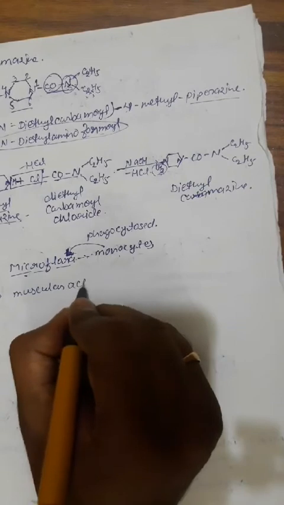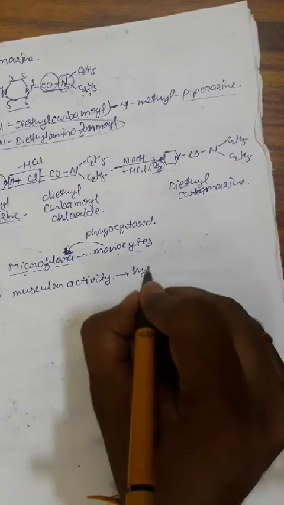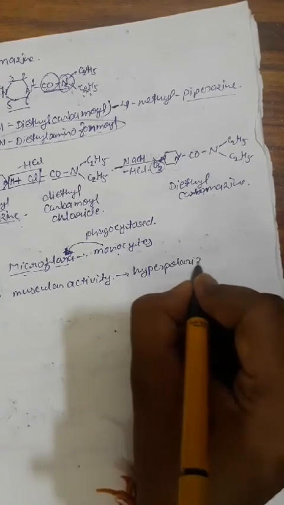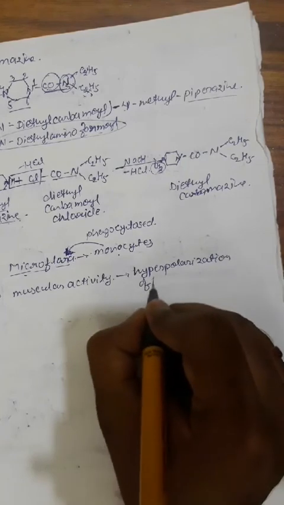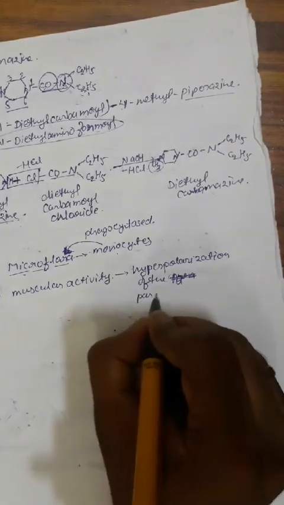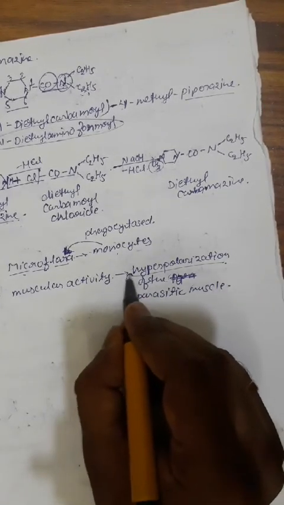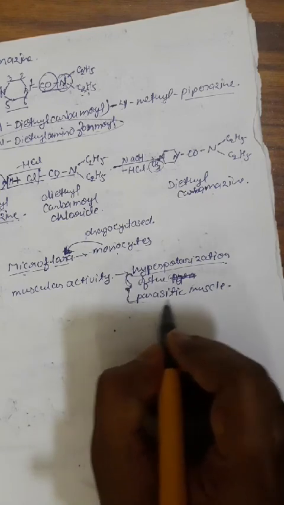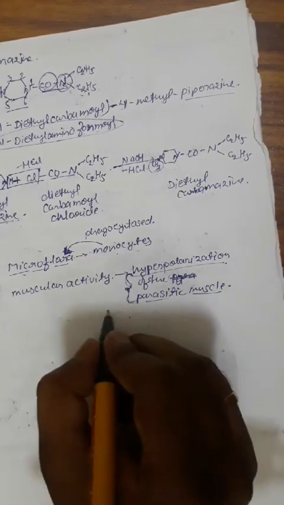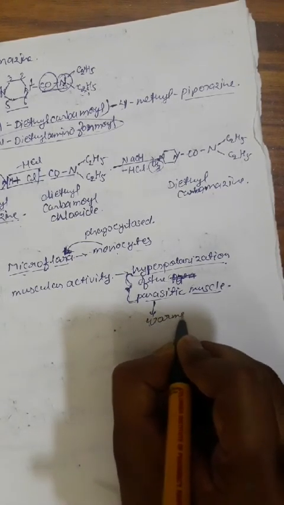They act on the muscular activity of the parasite by causing the hyperpolarization of the parasitic muscles, and as we know, hyperpolarization causes the inactivation of the cell membrane of the parasite, and thus the muscle is slowed down, and thus they slowly destroy the worms by inhibiting their motility. Thank you.